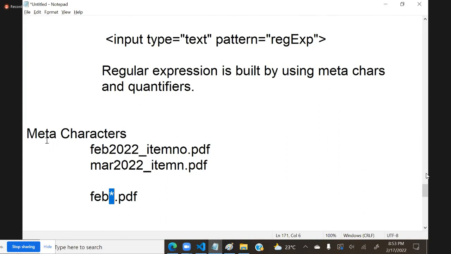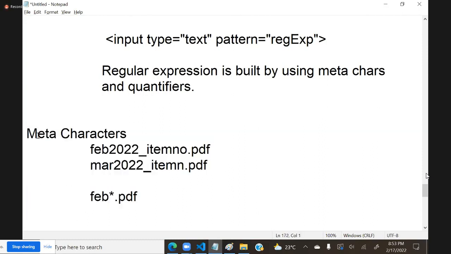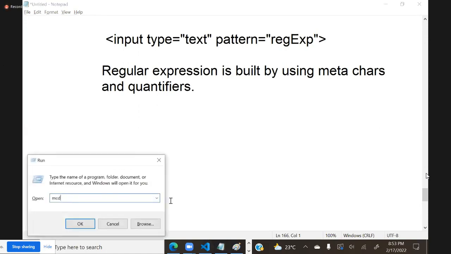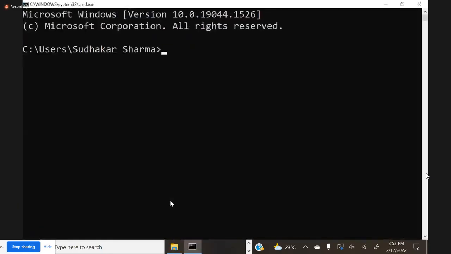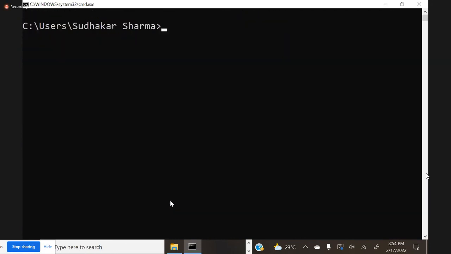So meta character is a concept which is used in general computer operating everywhere. If you are aware of basic computer operating, you know some meta characters. Suppose I am writing dir, some list is there. Suppose I am writing dir question mark, question mark, question mark.